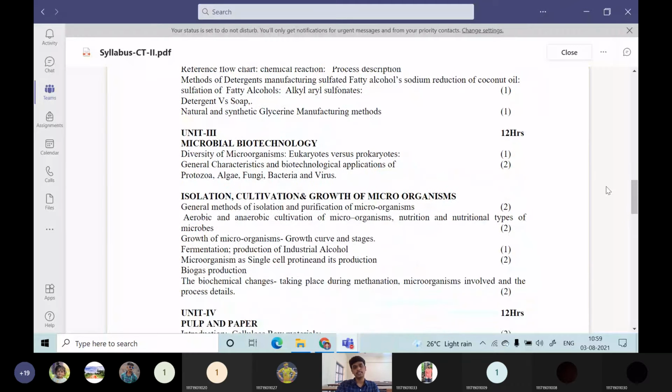So that is the unit 2 syllabus. Then unit 3 will be entirely different from unit 1, unit 2, unit 4 and unit 5 also. It is completely different. It is the microbiology concept here.